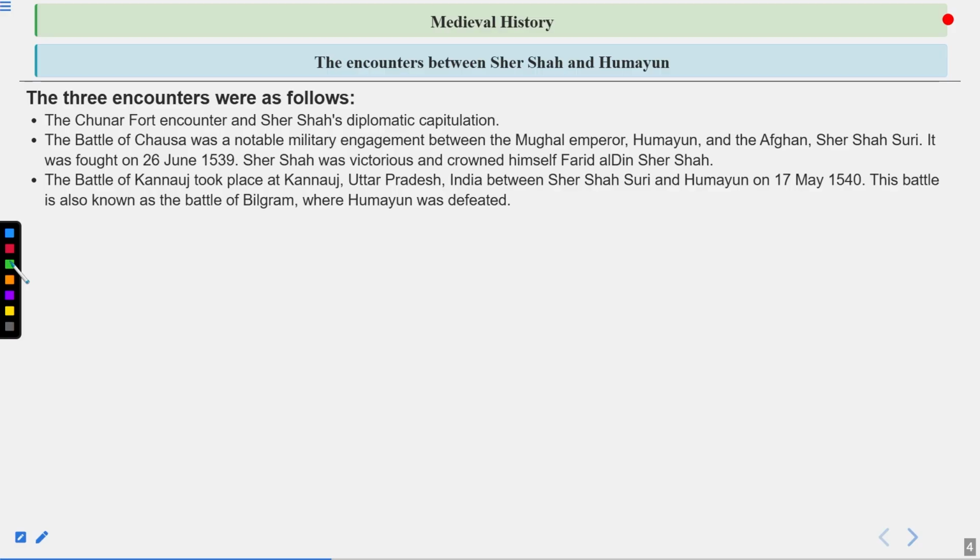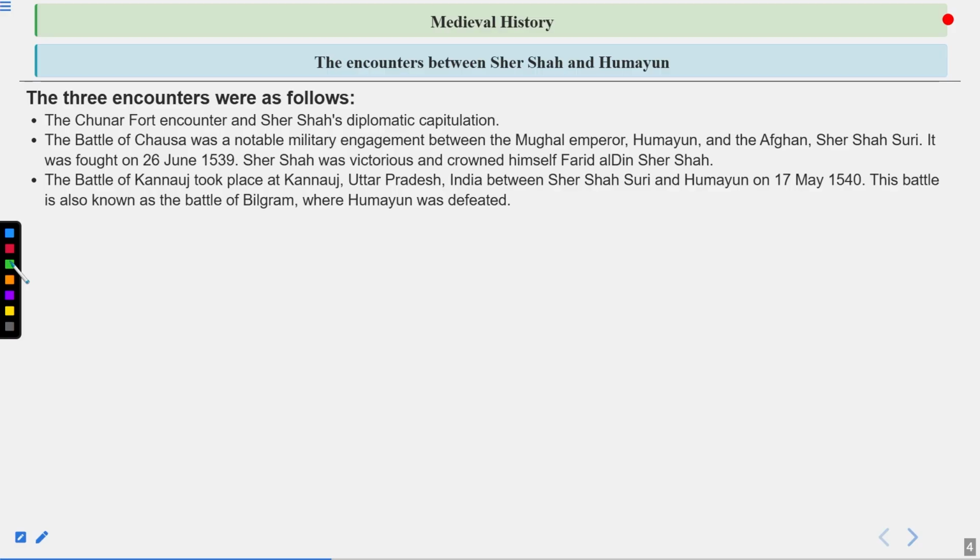The Battle of Kannauj took place at Kannauj, Uttar Pradesh, India, between Sher Shah Suri and Humayun on 17th May 1540. This battle is also known as the Battle of Bilgram, where Humayun was defeated. So basically, as I already told you, in 1539 the Battle of Chausa was fought, and in 1540 the Battle of Kannauj, and in both the battles Humayun was defeated, and it became very humiliating for him to live in this particular part. So he moved more backward towards the west, and after that he came to know that Sher Shah is moving towards him more.